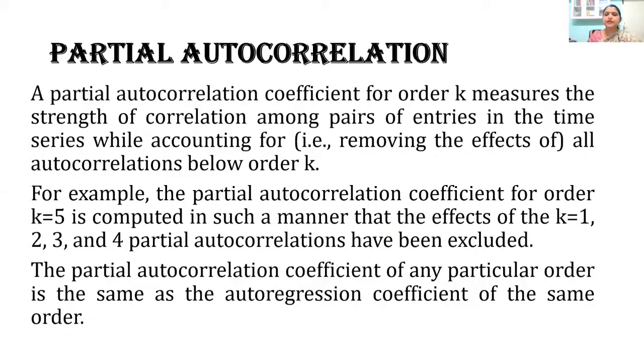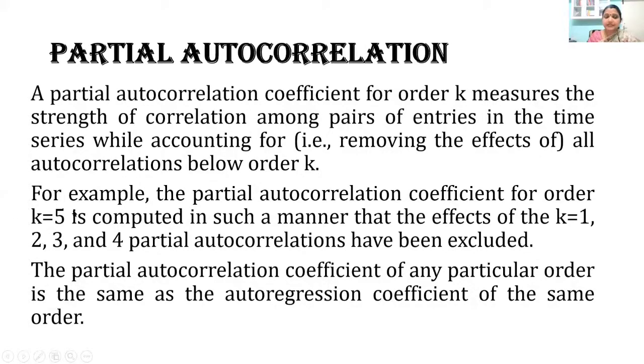Now let us come here. The partial autocorrelation coefficient for order k measures the strength of correlation among pairs of entries in the time series while accounting for all the autocorrelations which are below order k.